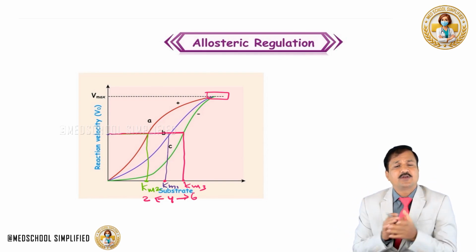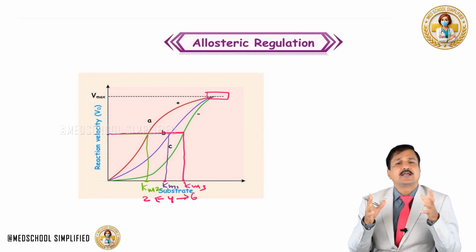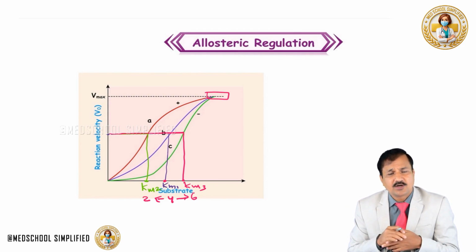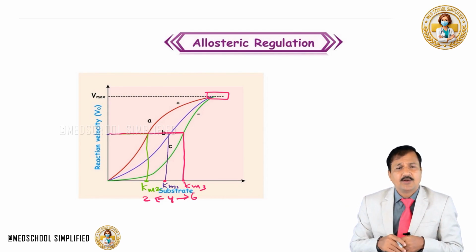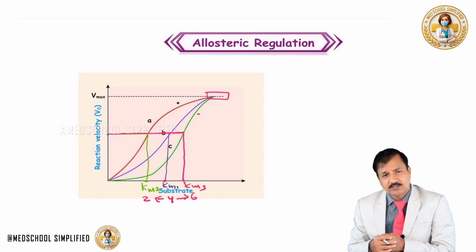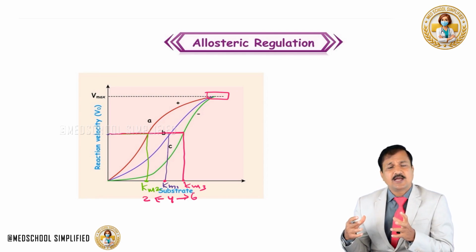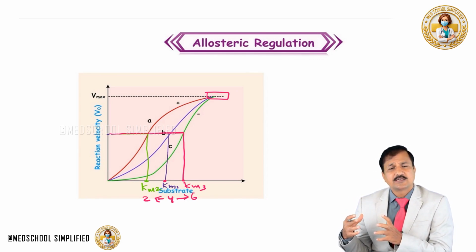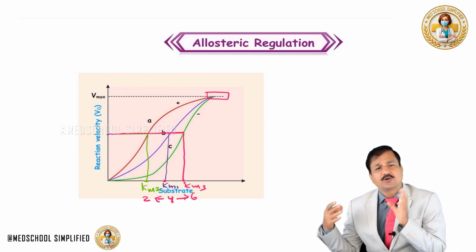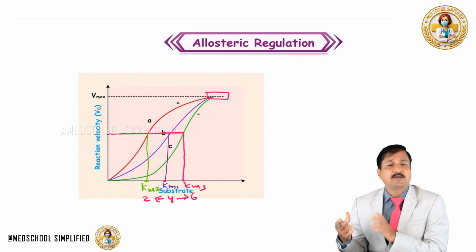Thereby, the enzyme's affinity for the substrate is increased and the enzyme is working even at low substrate concentration and making the product. Whereas in the presence of negative allosteric modulator, the same enzyme needs more substrate to reach the same maximum velocity. So the Km is increased.